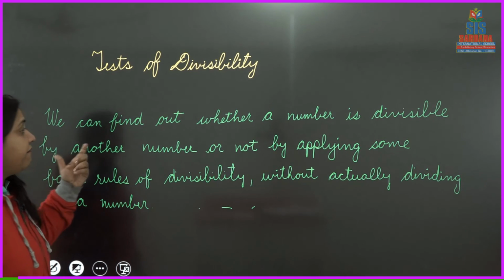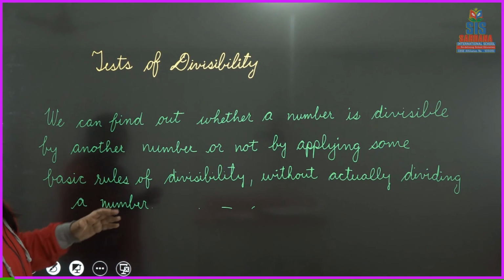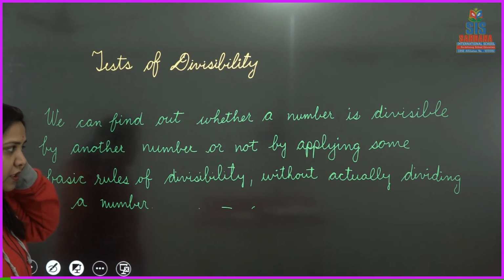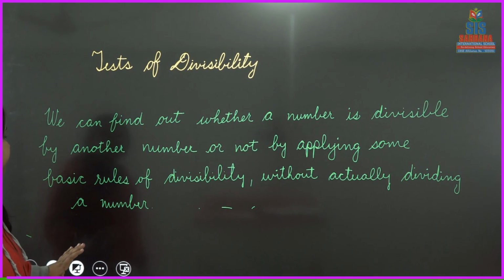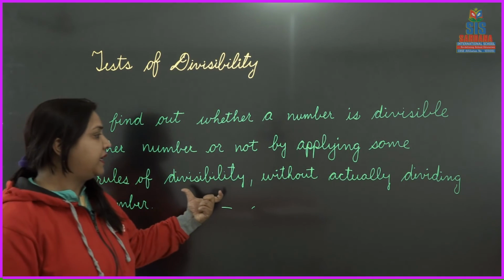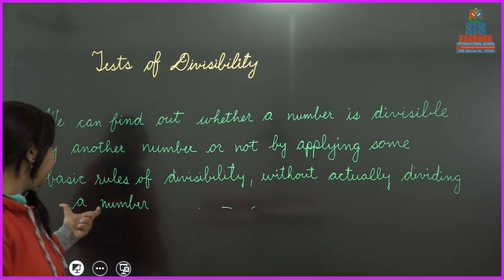So we can find out whether a number is divisible by another number or not by applying some basic rules of divisibility without actually dividing a number.